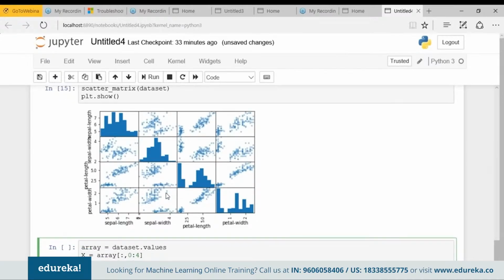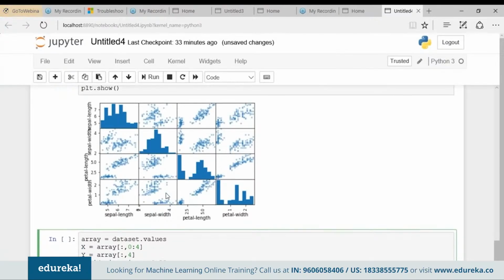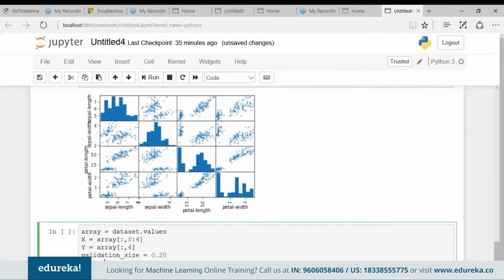Okay, now I'll define my validation size, validation_size. I'll define it as 0.20 and I'll use a seed. I'll define seed equals 6. So this method, seed, sets the integer starting value used in generating random numbers. Okay, I'll define the value of seed equals 6. I'll tell you what is the importance of it later on.